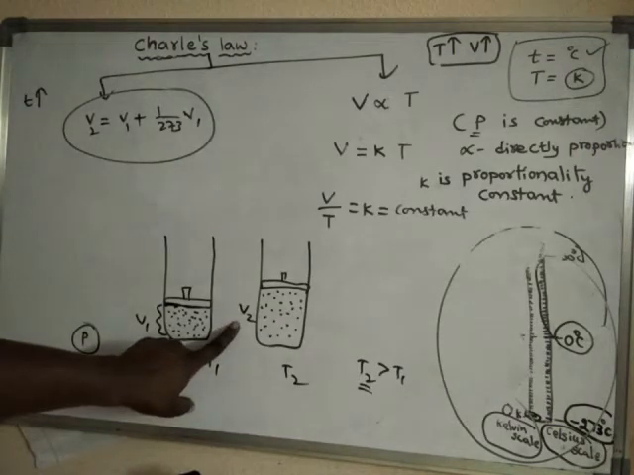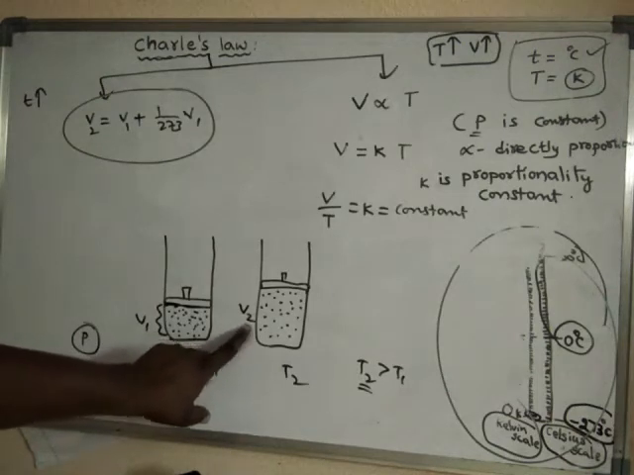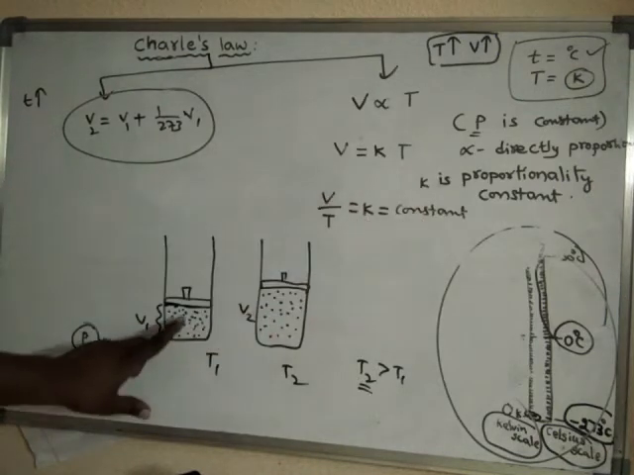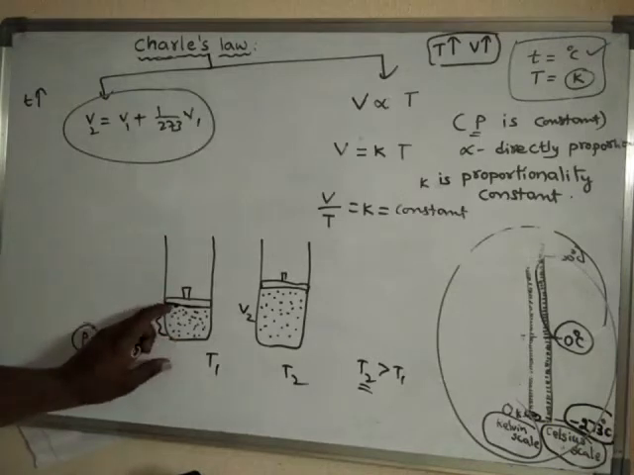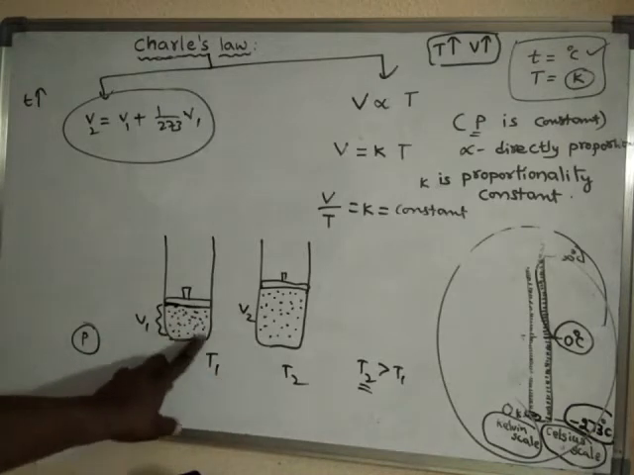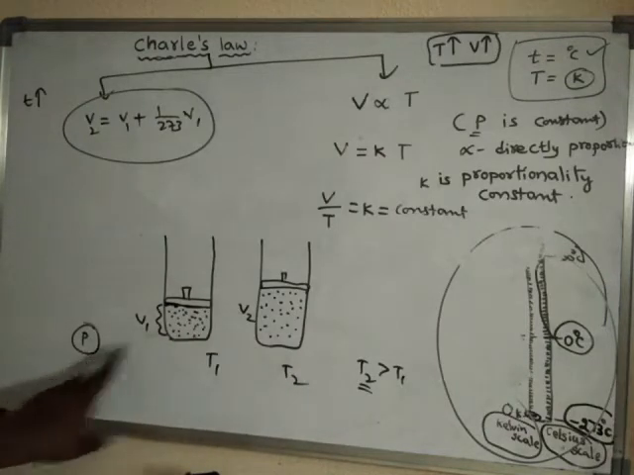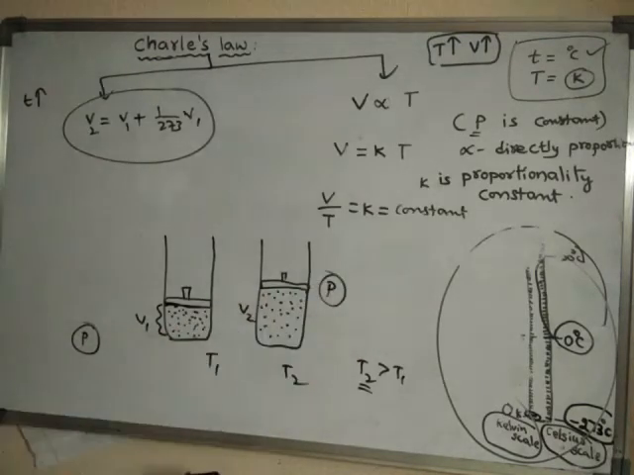The volume is increased in such a way that the ratio of V1 and T1 should be exactly equal to the ratio of V2 and T2, because the ratio of volume and temperature is kept constant for the same gas. Here we are not increasing or decreasing the amount of gas. The amount of gas is not changed, that means the number of molecules is not changed. We have simply changed the temperature. The pressure is also not changed; the same pressure is maintained.